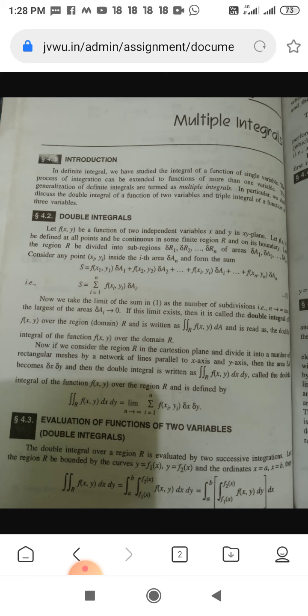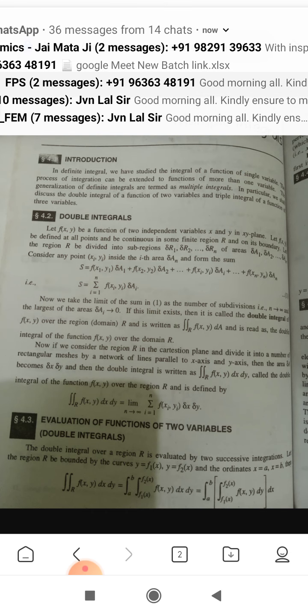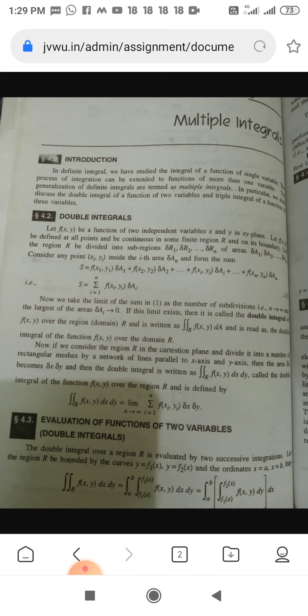In definite integral, we have studied the integral of a function of a single variable. The process of integration can be extended to functions of more than one variable. The generalizations of definite integral are termed multiple integrals. In particular, we shall discuss the double integral of a function of two variables and the triple integral of a function of three variables.